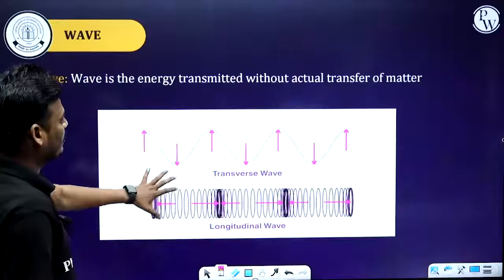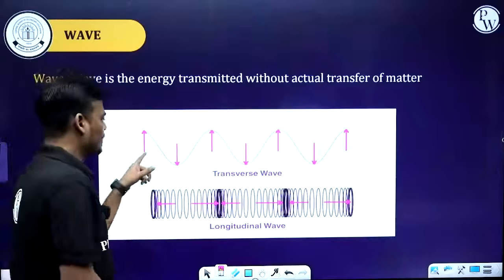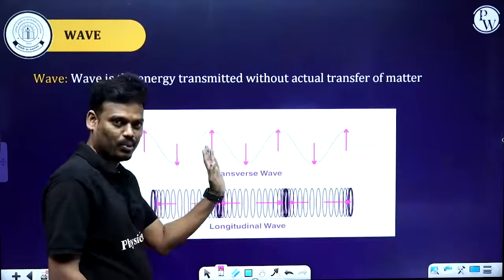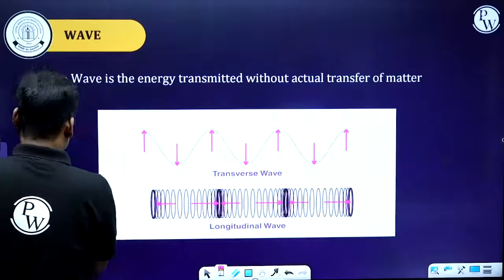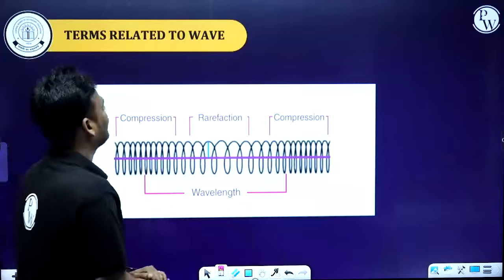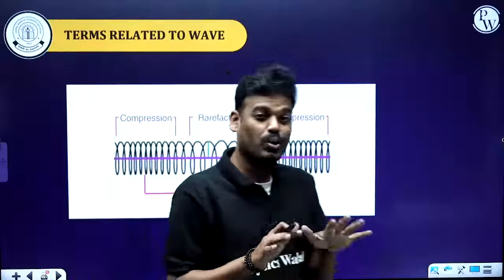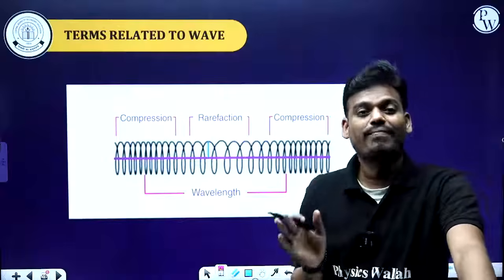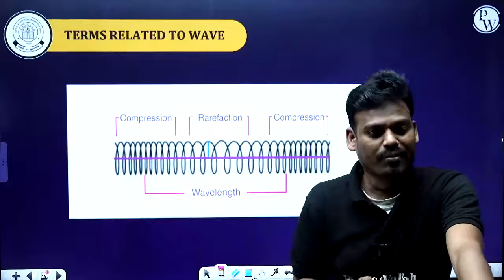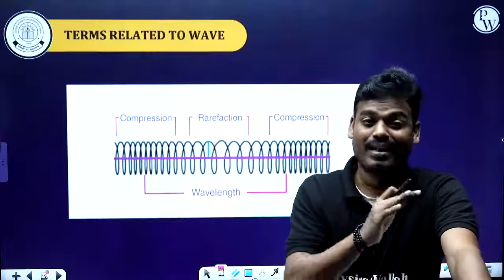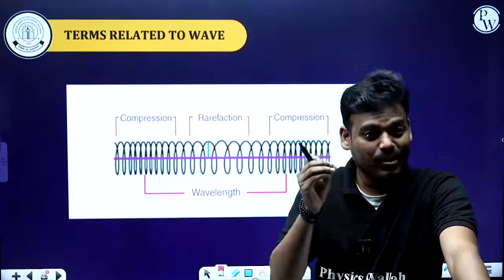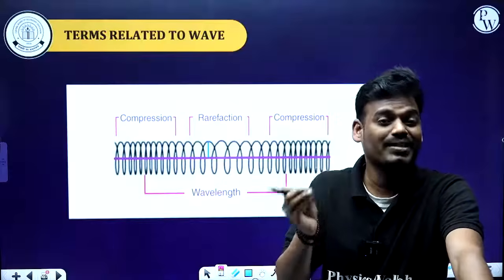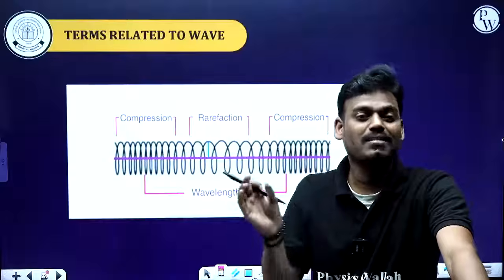So this is the diagram. This is the transverse wave and this is the longitudinal wave, what you have seen in the simulations. Now, next one, terms related to wave. So here there are two waves, a transverse wave and a longitudinal wave. Here we have to define with respect to the longitudinal wave, because our chapter is sound. So with respect to sound, we have to define the terms. Sound wave is a longitudinal wave. So let's consider a longitudinal wave.